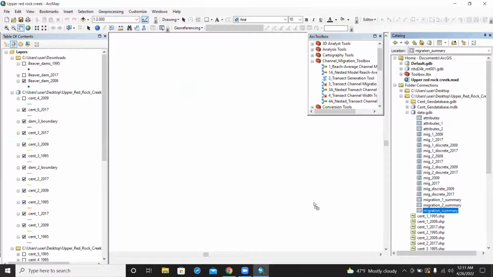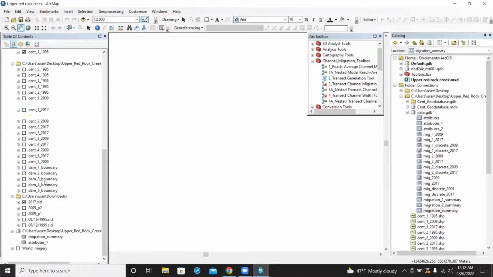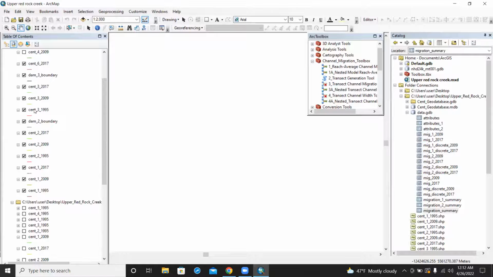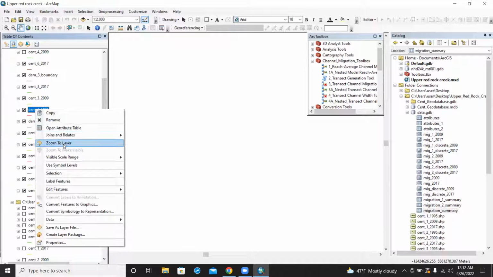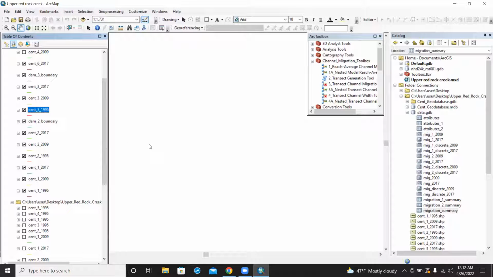So now we have the summary. We have the different years, and this is just going to show you the difference between the two, and it's going to kind of just underline them. If this ever turns on, you should be able to smooth the layer.